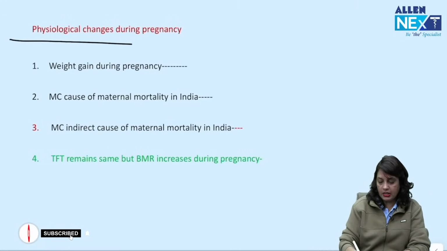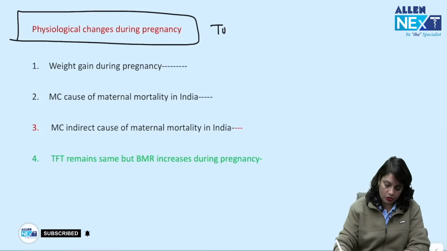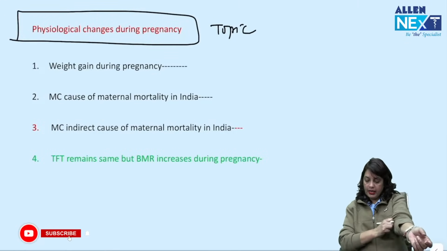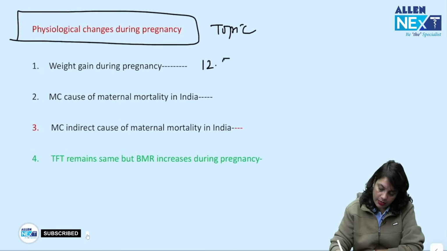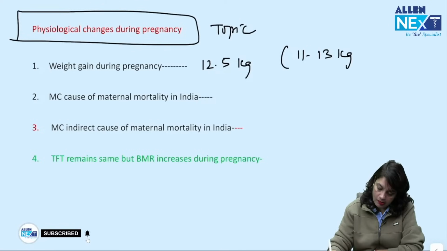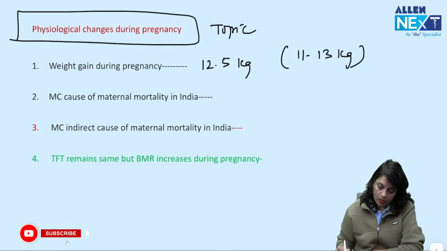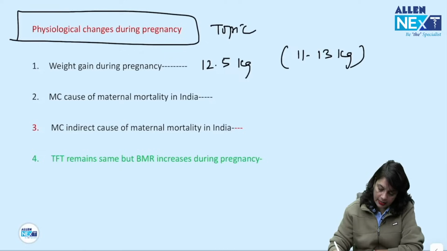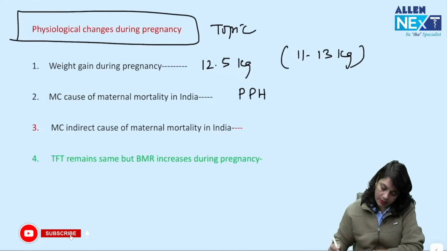Next, physiological changes during pregnancy. Next topic. Weight gain during pregnancy according to Williams is 12.5 kg. Otherwise, you can mark 11 to 13 kgs. Most common cause for maternal mortality in India is postpartum hemorrhage.